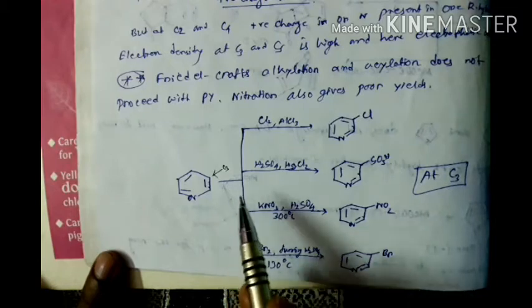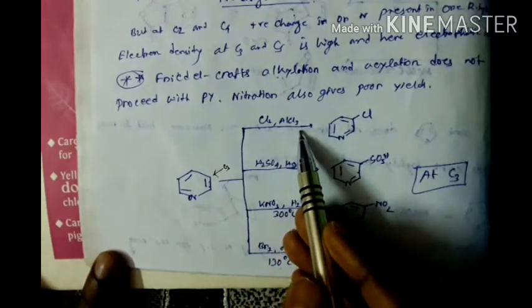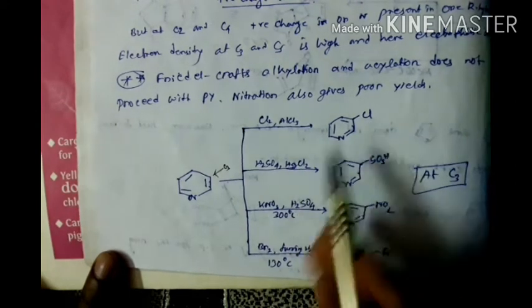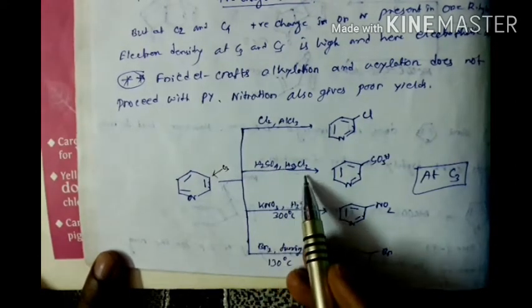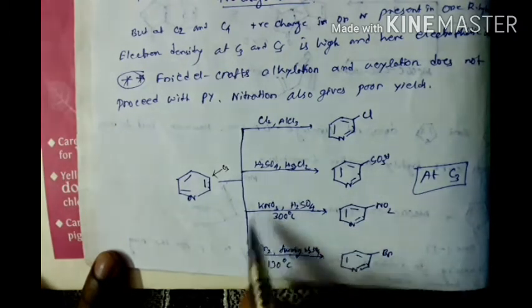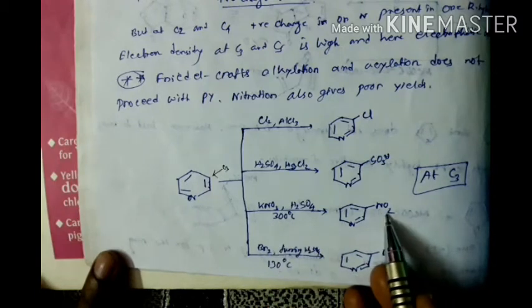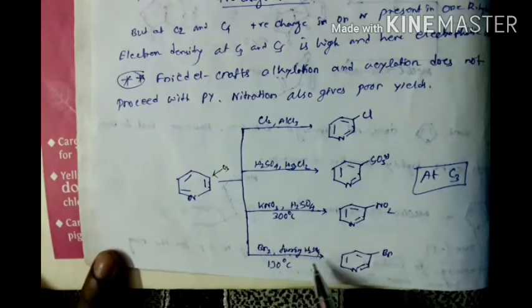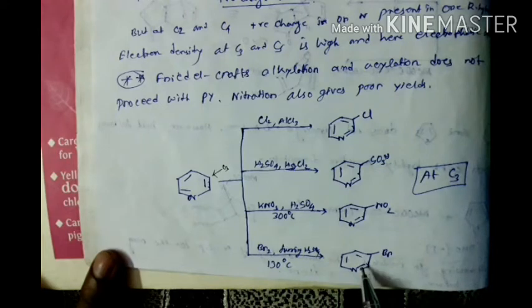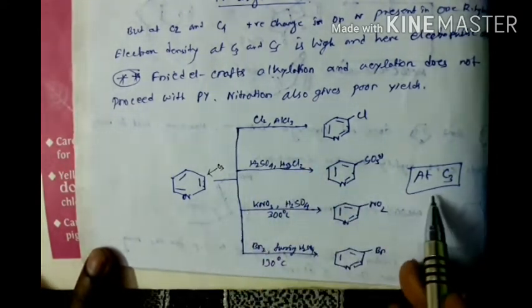So any group substitutes at the C3 position. If we react Cl2 with AlCl3, we get chlorine at C3. Similarly, H2SO4 with SO3 sulfonation gives SO3H at C3. Similarly, when we do the nitration, then we get NO2 at C3. Similarly, Br2 with fuming H2SO4 gives Br at C3. So all the electrophilic substitution reactions occur at the C3 position.